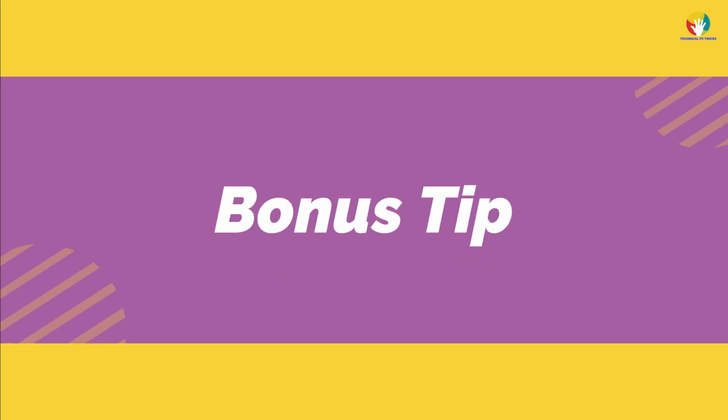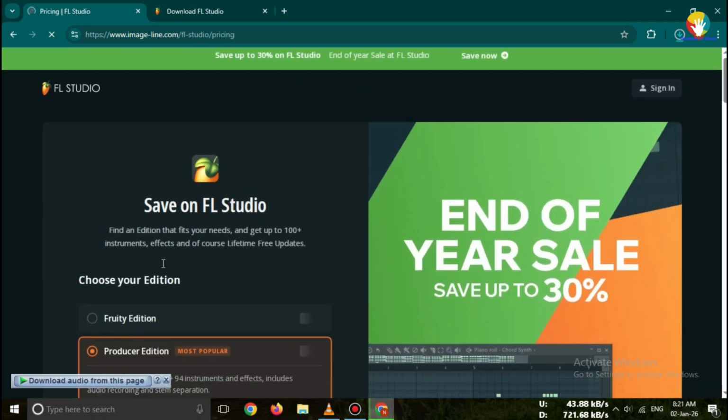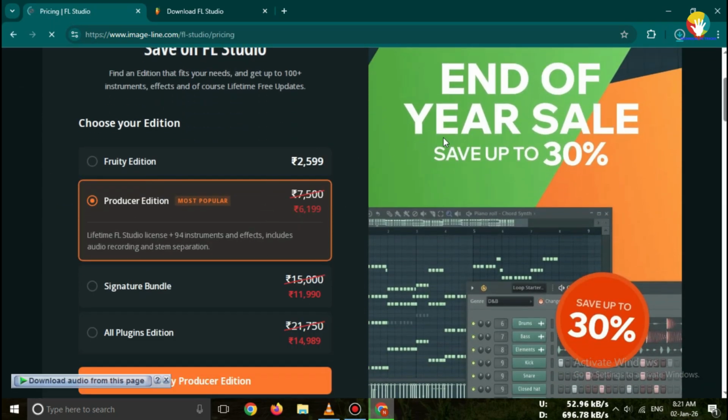Bonus tip: if you want the full version, you can purchase a lifetime license from the official website. Free updates are included with the license.